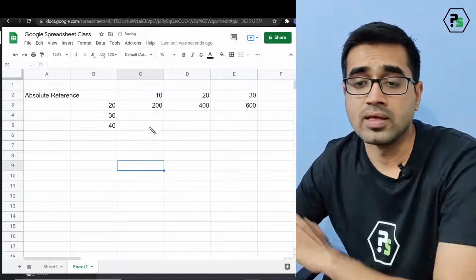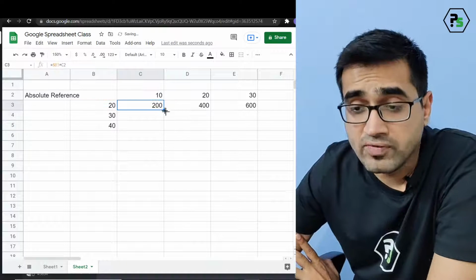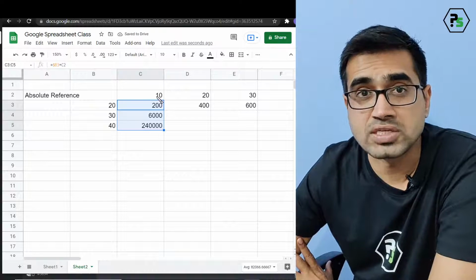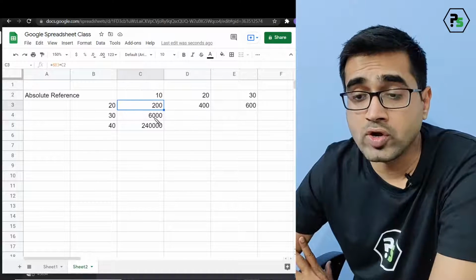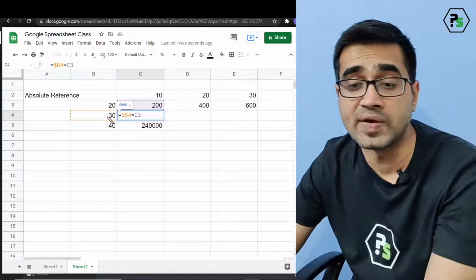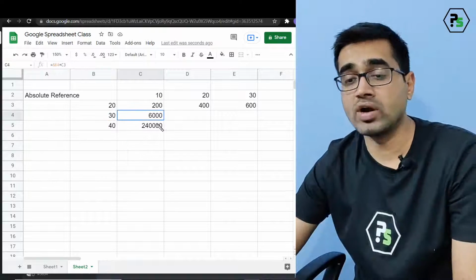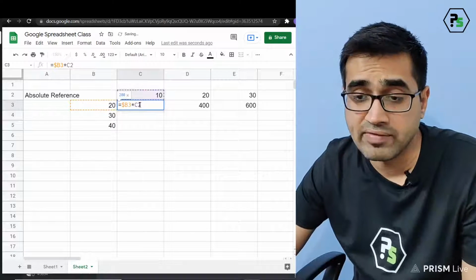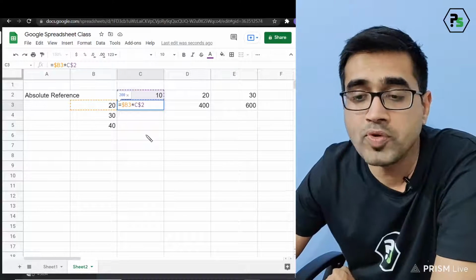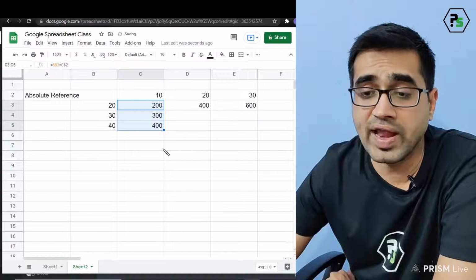That's okay. But what I want when I drag, I don't want my C2 to change. I don't want my row 2 to change to row 3, because this 30 has to multiply with 10. So what I will do now, I'll go here and I will lock the dollar onto this. I hope you understand now perfectly. Now if I drag it, it will be perfect.